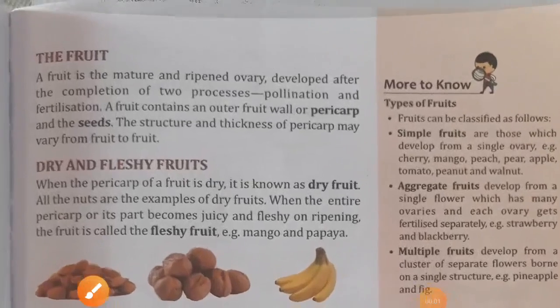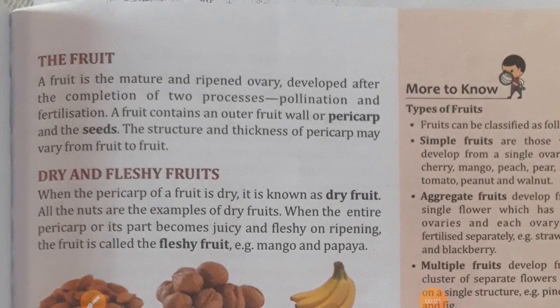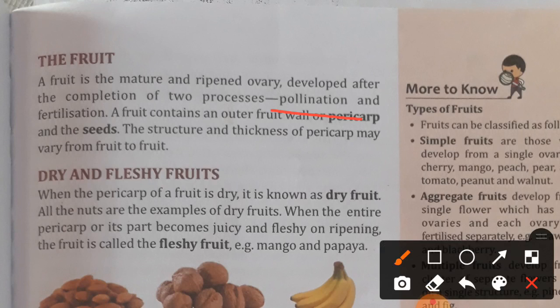The topic is the fruit. A fruit is a mature ripened ovary developed after the completion of two processes, pollination and fertilization. So I have explained you pollination and fertilization. What is pollination? One more time I am telling you. Pollination is the transfer of pollen grain from anther to stigma, and fertilization is the fusion of male cell with the female cell. That is called fertilization. Okay. So after that, ovary changes into fruit.